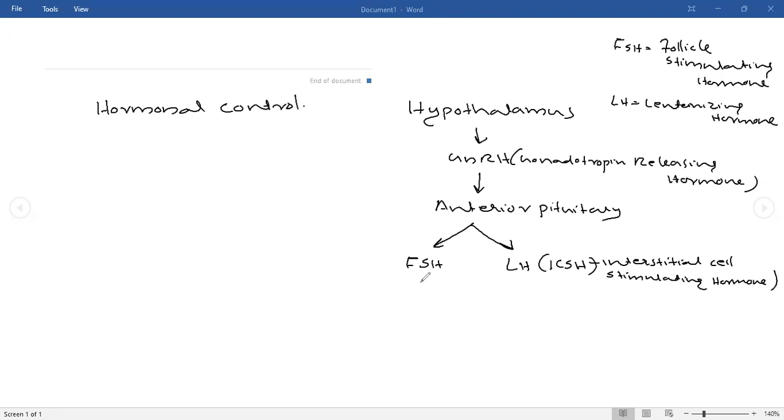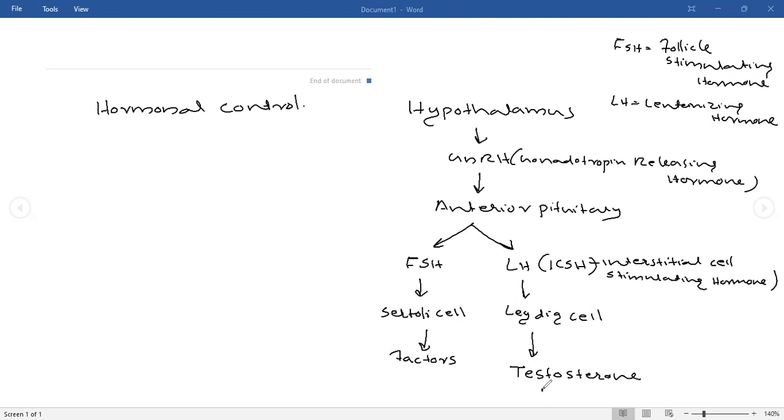So FSH will act on the Sertoli cell. LH will act on the Leydig cell. The Leydig cell will produce testosterone. From the Leydig cell, testosterone will come, and the Sertoli cell will produce certain factors. The testosterone will do the spermatogenesis.